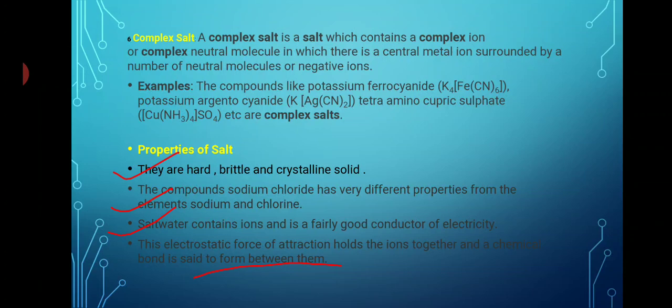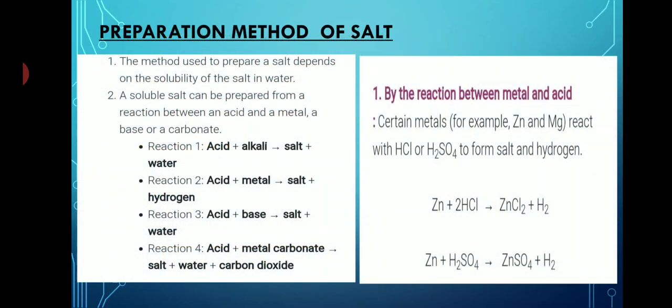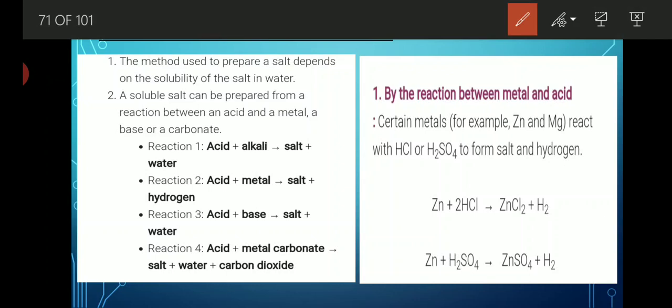Now, let's see the uses, or how common salt is used in the preparation of different chemicals like caustic soda, bleaching powder, baking soda, washing soda, plaster of Paris. Before that, we have to know what common salt is, what its properties are, and how we extract it from the sea. Then we will discuss the preparation of caustic soda, baking soda and others.